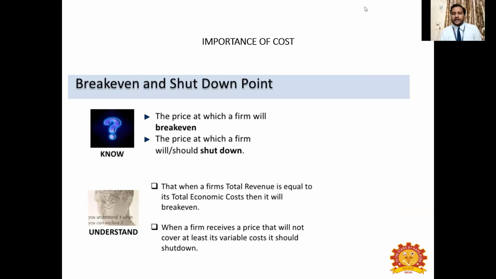One is break-even point and another one is shutdown point. So break-even point is nothing but, I'll make it very clear, in any business, at some point of time, the fixed cost and variable cost that you have incurred totally will be equal to the revenue that you received from your business in total, right?